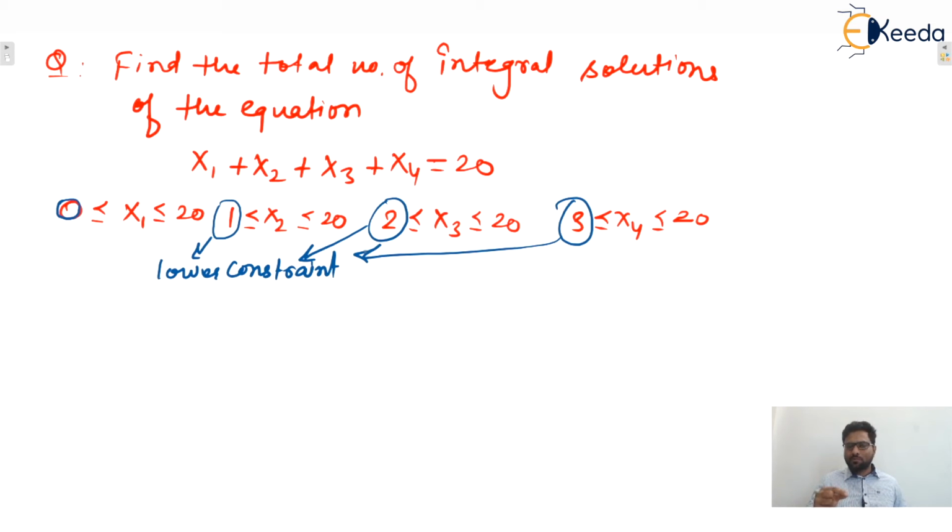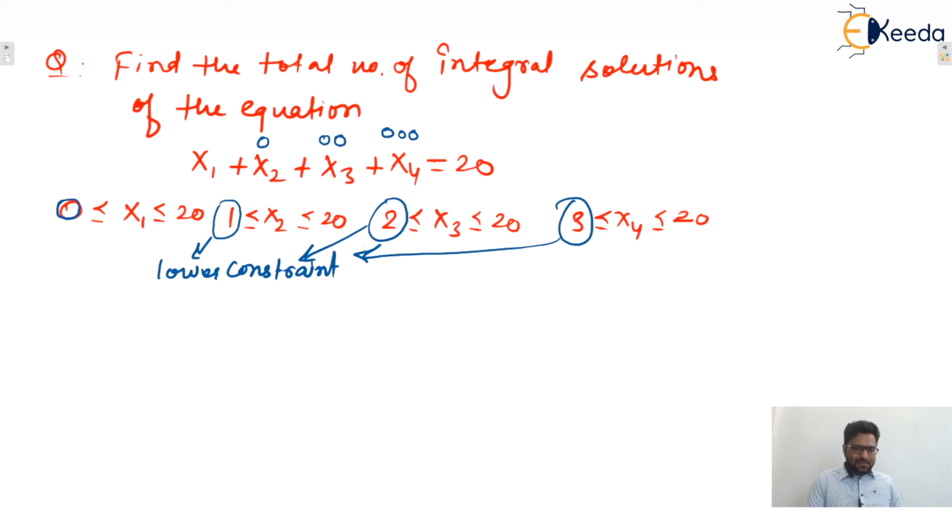Distribute one object to x2, two objects to x3, and three objects to x4 initially, isn't it? That can be done in one way. Yes or no? This can be done in one way. Okay. Because distributing 3 to x4, 2 to x3, and 1 to x2 can be done in one way, because objects are identical. Yes or no? There is no other way.